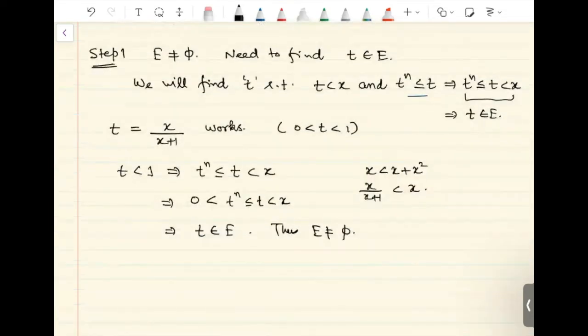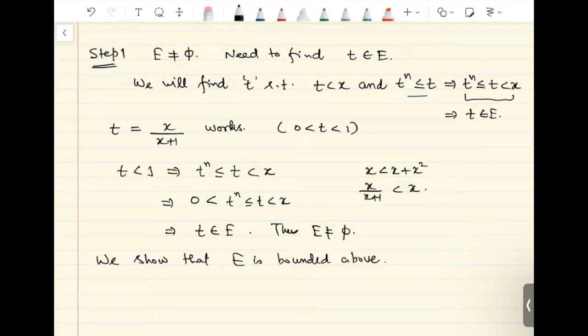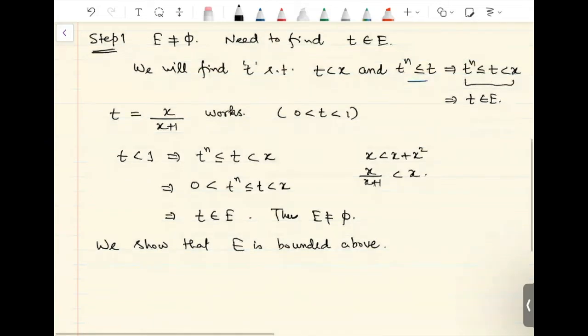Next we claim that E is bounded above. So we need to find an upper bound on E. So to prove this, we are going to show the following. So we will find U.